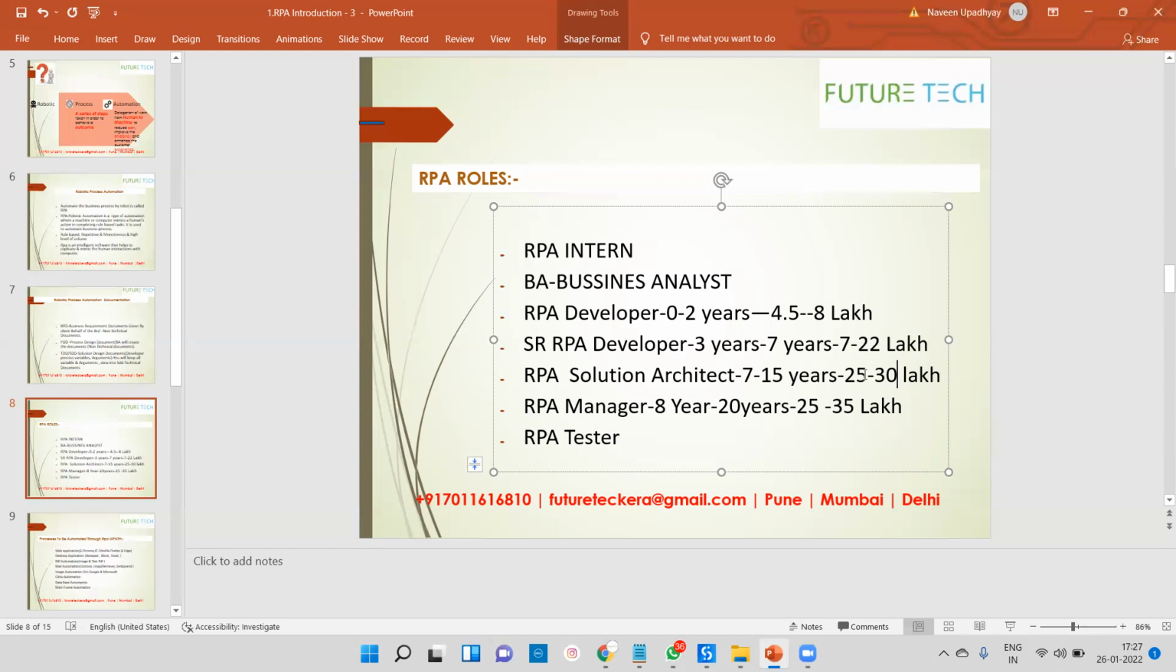And after RPA manager, we have RPA director, and one more role is there, RPA tester. If you ask me what is the role and responsibility of an RPA tester, the RPA tester's only role and responsibility is that he or she has to test the bot.